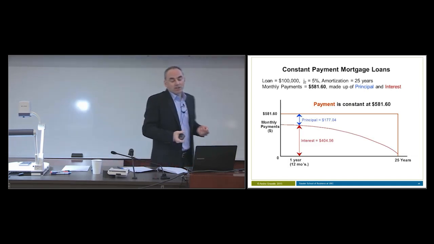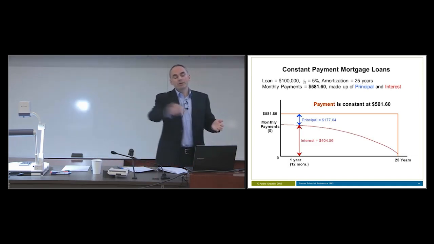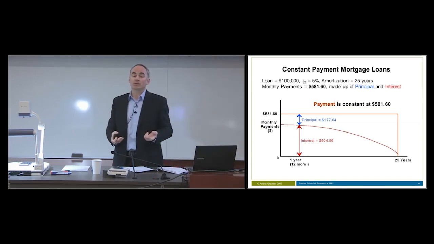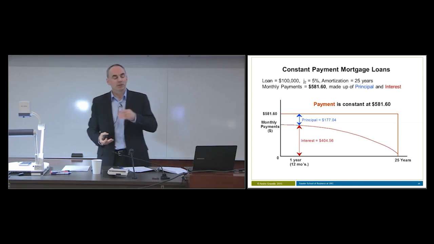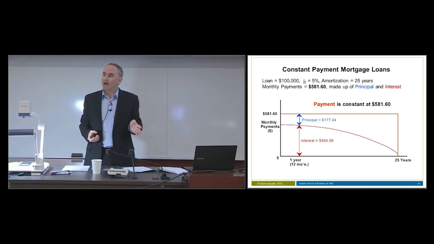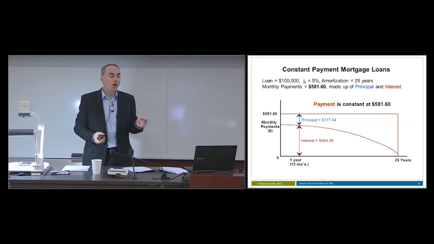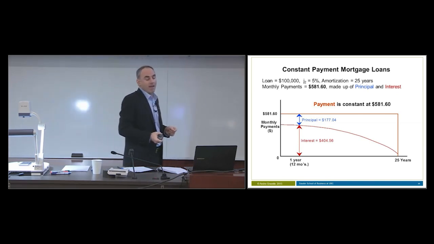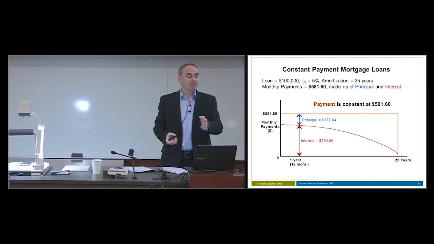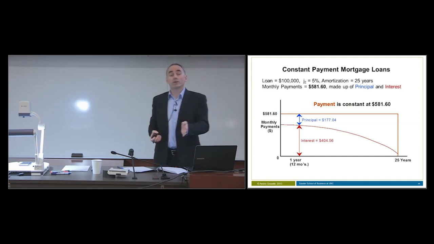So I did a calculation. I looked 1 year into the future, so I'm 12 months into the future at the 1 year time frame, and I did a calculation about principal and interest. We'll do the same calculation a little bit later on. I said, well, how much principal and how much interest exactly are in my 12th payment? Now it turns out that the amount of principal is about $177. The amount of interest is about $404.